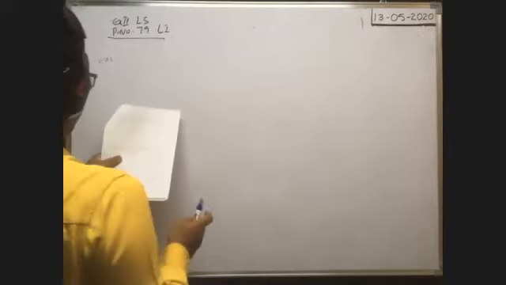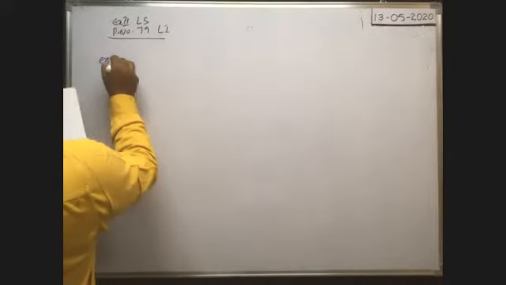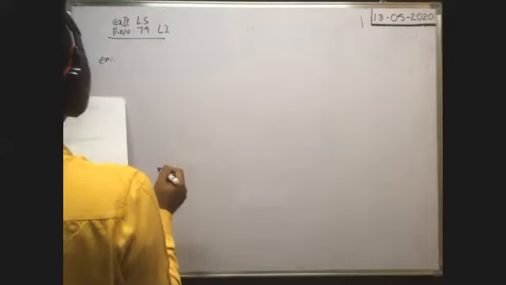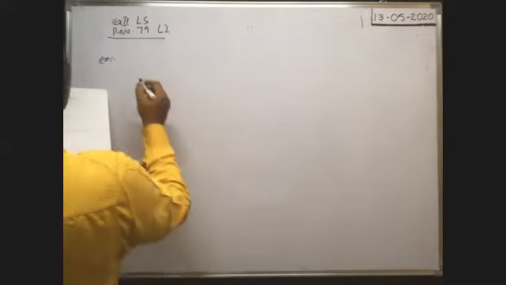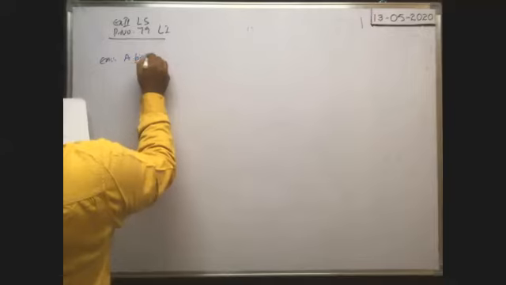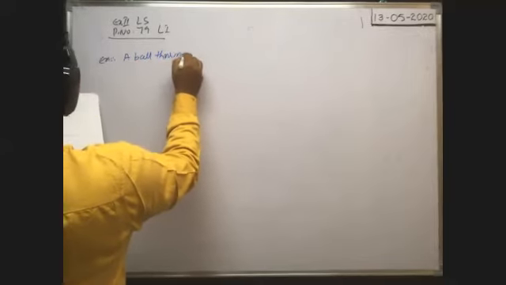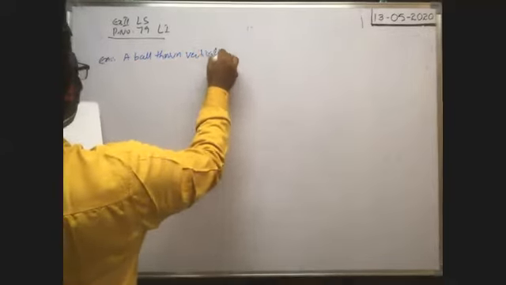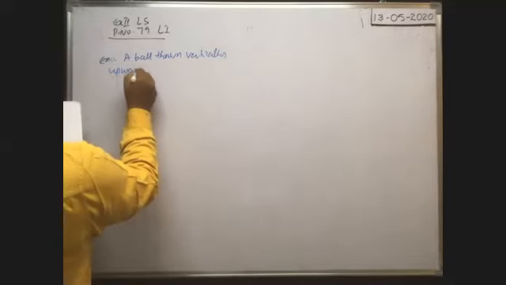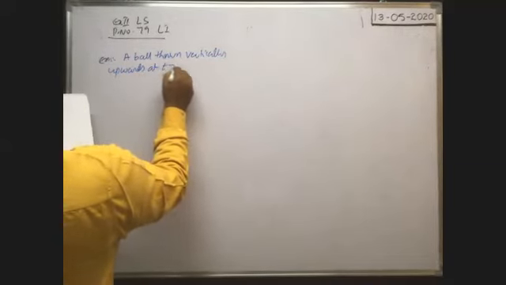Here, a ball is one example. A ball is thrown vertically upwards at t is equal to 0.